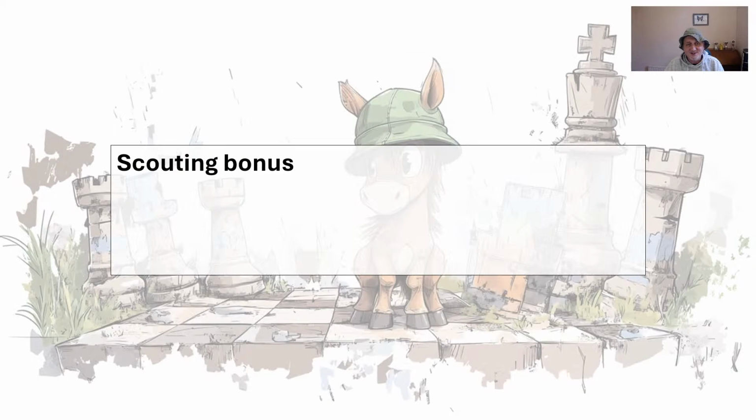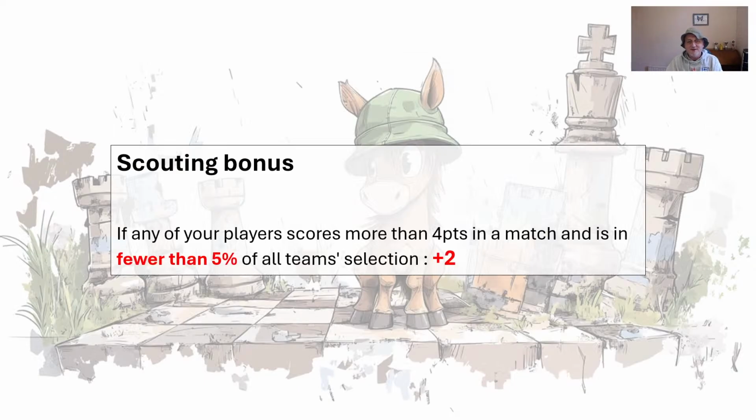And then scouting bonus, which FPL Hippie asked me about. So if you have somebody in your team who's owned by fewer than 5% of all managers and they score at least 5 points, you get an additional 2 points. So that's great. So the sensible thing to do is load up on quite a few lowly owned players that are playing in the first few matches, and then you could get these extra bonuses.